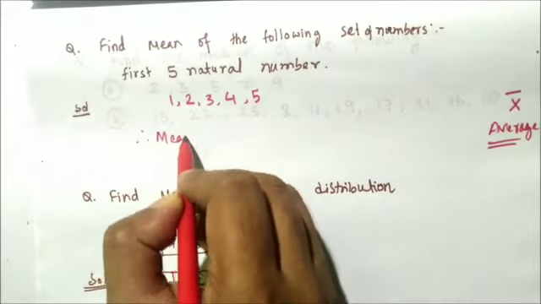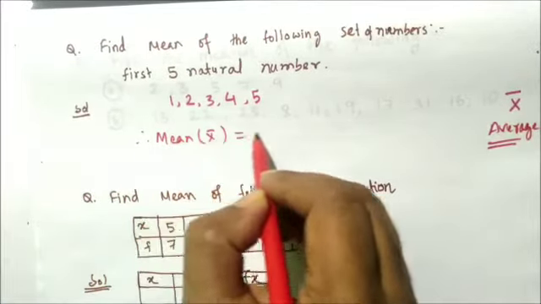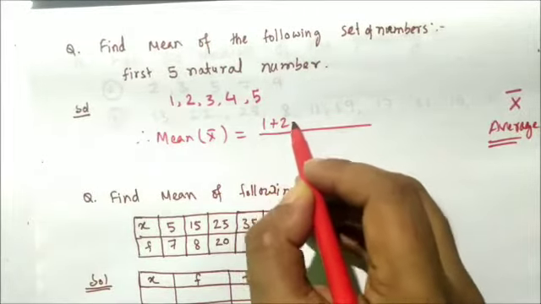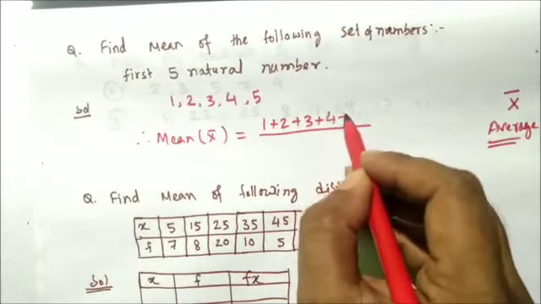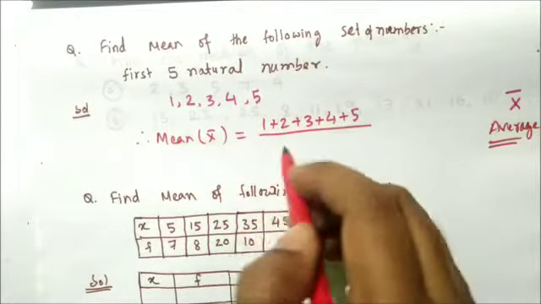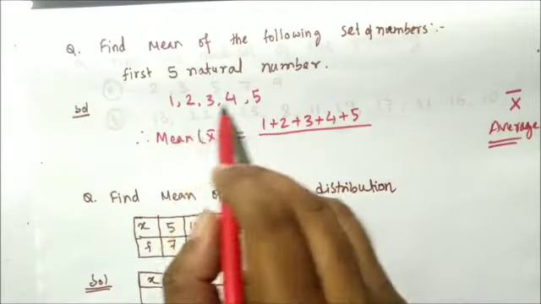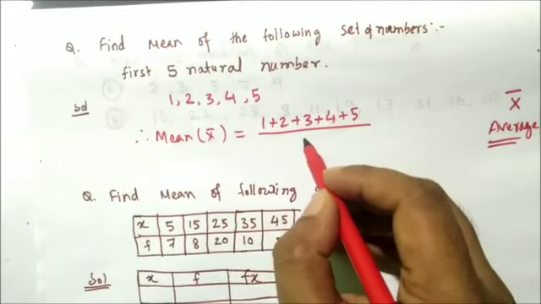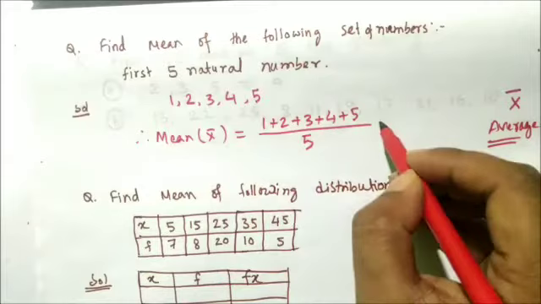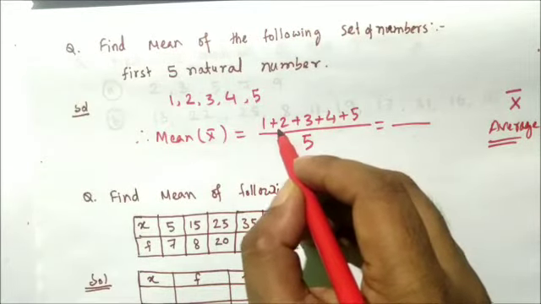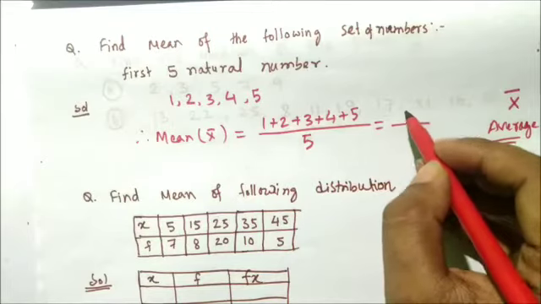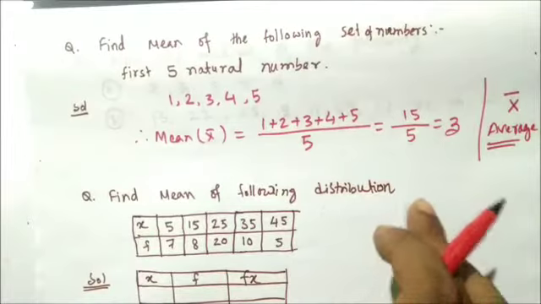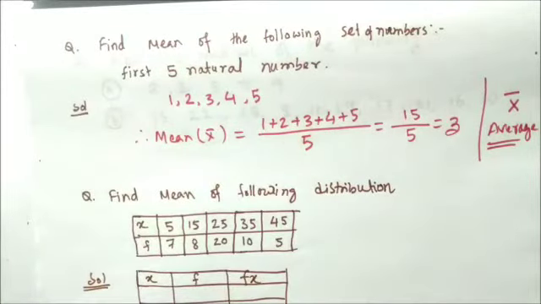Therefore, the mean x bar: you need to add all the numbers first, 1 plus 2 plus 3 plus 4 plus 5, and after that you need to divide by the number of observations. How many observations are there? 1, 2, 3, 4, 5. That means we have 5 observations, so we will divide the sum by 5. If you do the calculation, 1 plus 2 is 3, 3 plus 3 is 6, 6 plus 4 is 10, 10 plus 5 is 15, 15 by 5. That means 3 is our mean of the first 5 natural numbers.